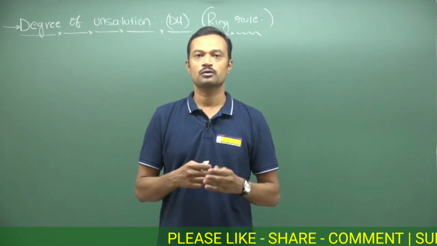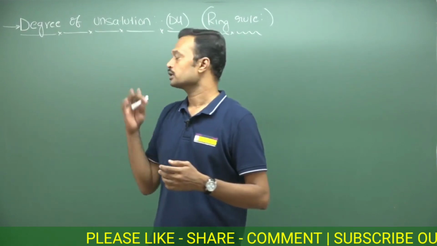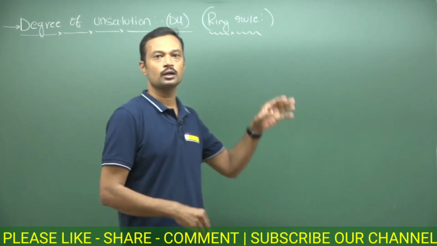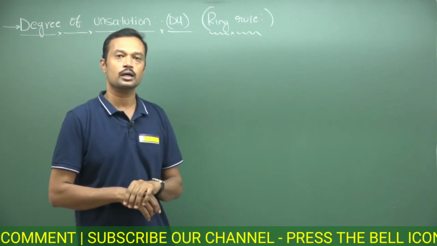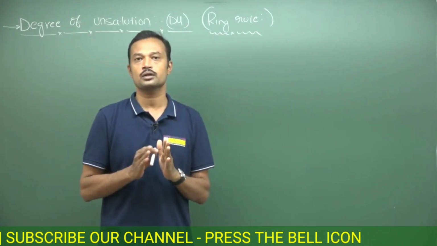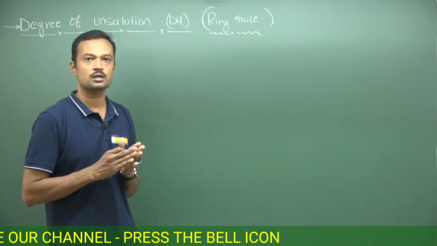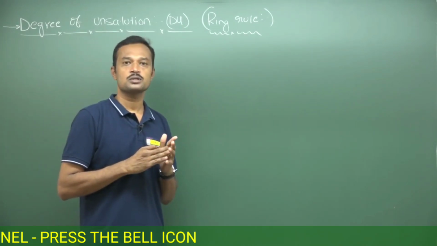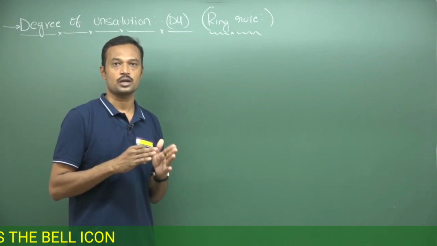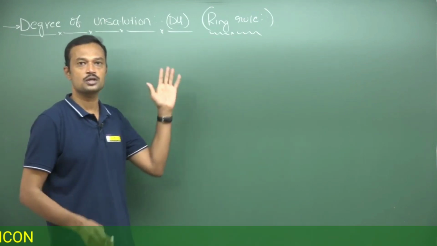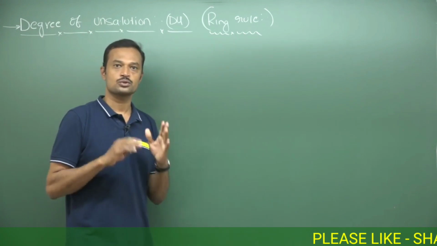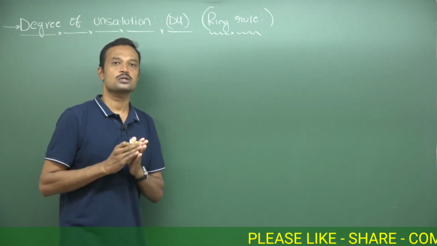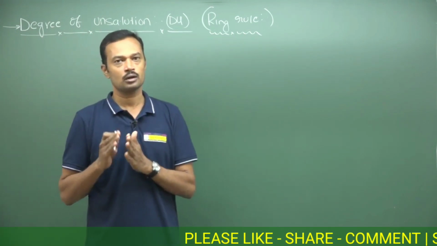So in this particular video, we are going to discuss what is degree of unsaturation, also called the ring rule. It completely explains how organic molecules are, whether they are saturated or unsaturated. Saturated means completely satisfied, unsaturated means completely unsatisfied. How much unsatisfaction is there in molecules is explained by degree of unsaturation. That unsaturation may also be considered as a double bond or triple bond.